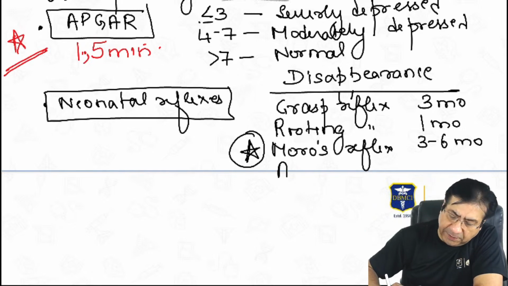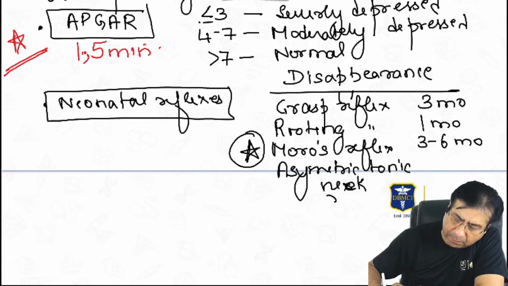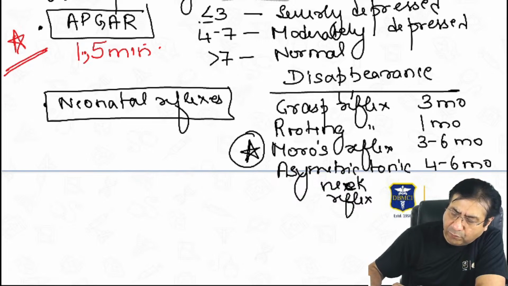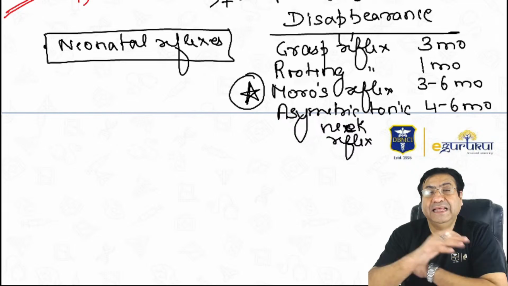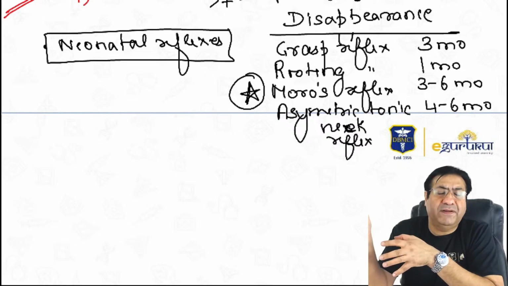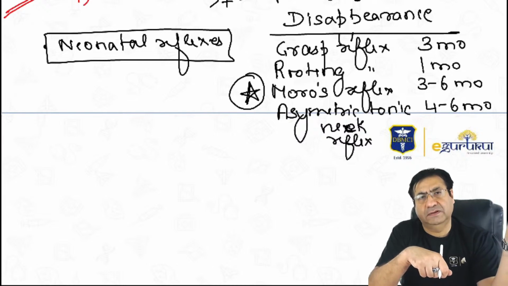Then asymmetric tonic neck reflex. Asymmetric tonic neck reflex disappears by 4 to 6 months. These are called primitive reflexes because they all appear in the intrauterine life.